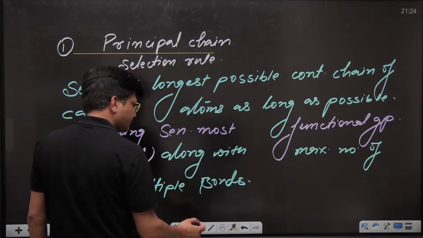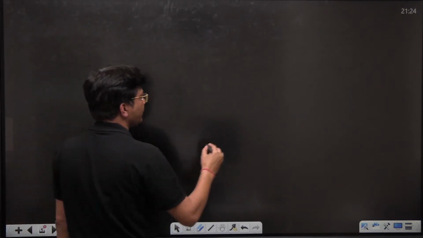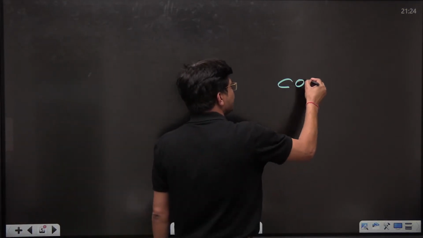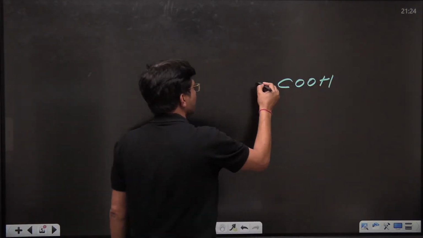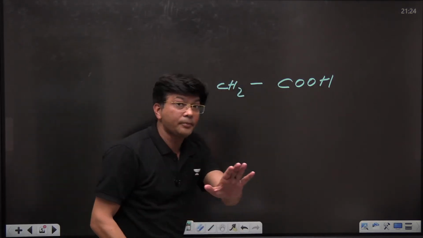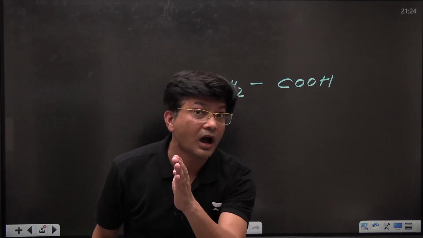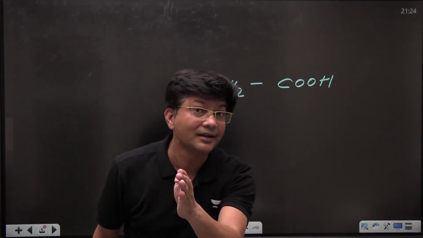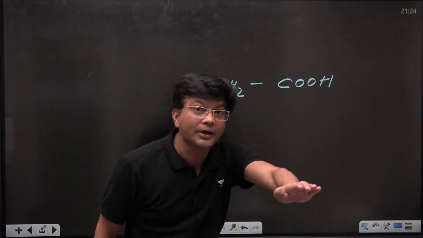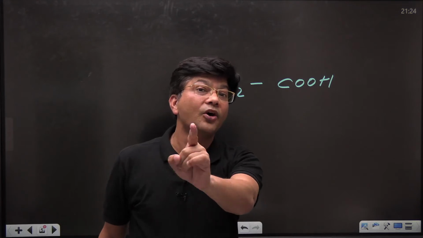Now let me explain it. Suppose I am writing a compound like COOH, CH2. Right now I am not going to write down the IUPAC name. Let me explain first how to select the principal chain. If you are not able to select the principal chain, you will never be able to write down the IUPAC name correctly.